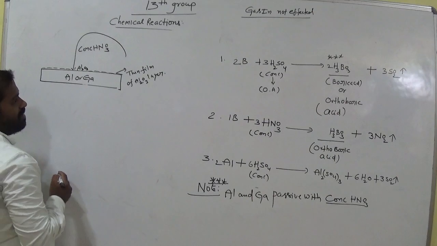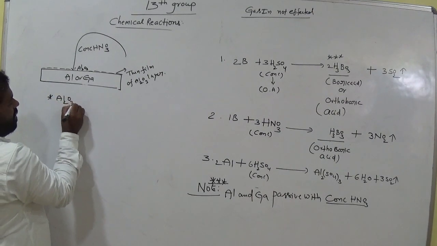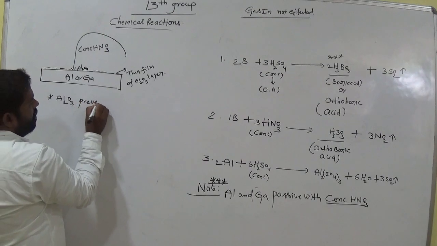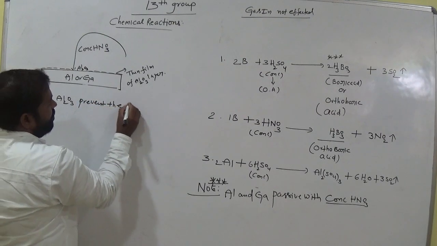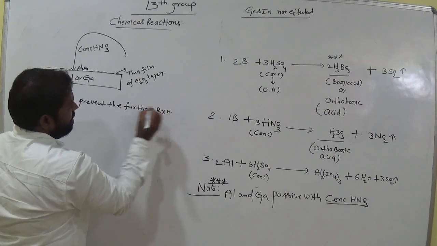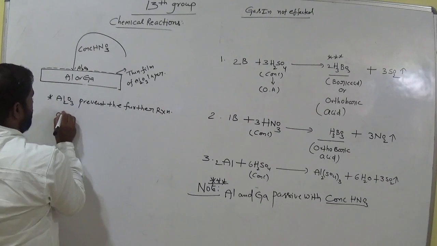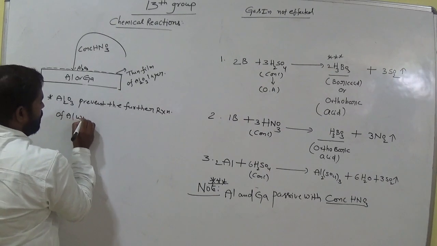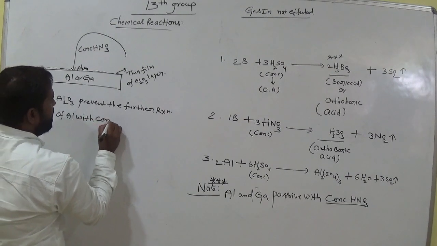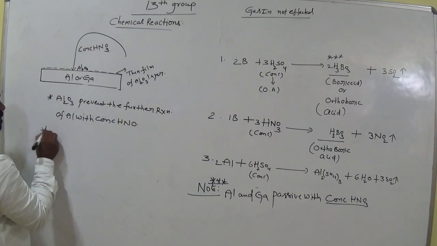This Al2O3 prevents the further reaction of aluminum with concentrated HNO3.